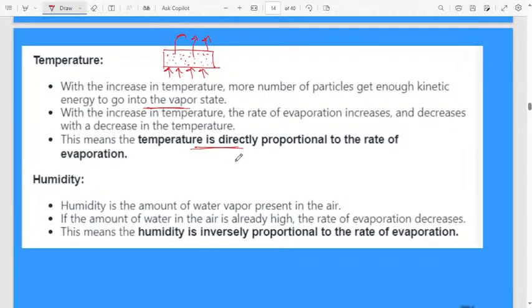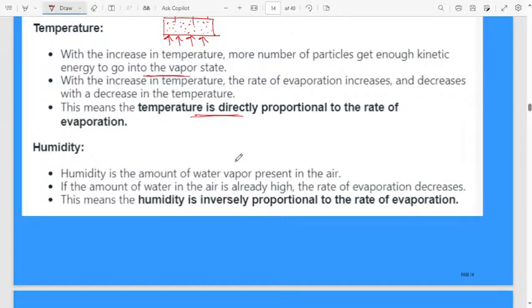Next one is humidity. According to our question, how does the rate of evaporation depend upon humidity? Humidity is the amount of water present in the air. What is meant by humidity? Amount of water present in the air. If the amount of water in the air is already high, the rate of evaporation will decrease, because already in the atmosphere the number of water droplets is more.